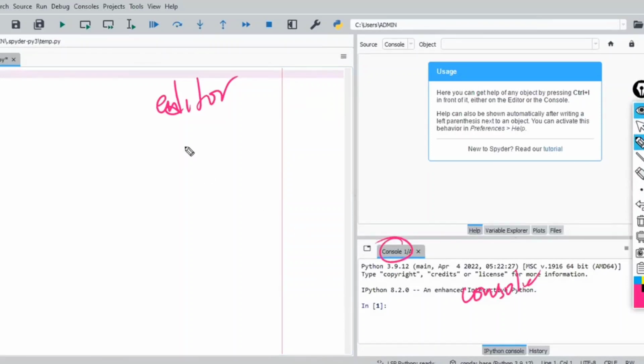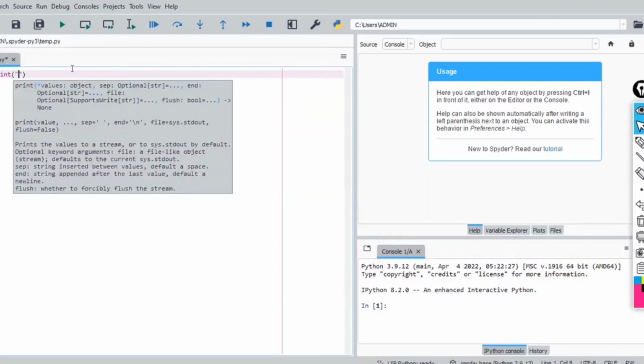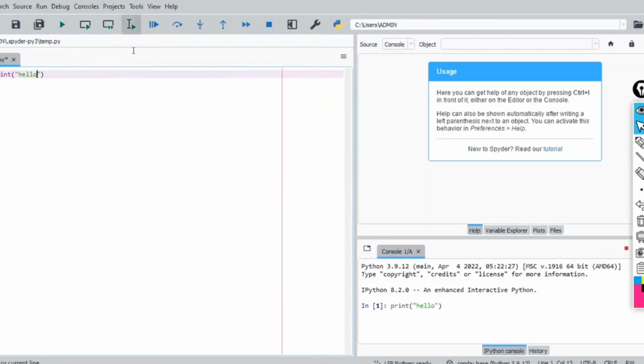This is called the console window and this is called the editor window, where you have to type the code. You have to type the code print hello and execute it. In order to execute the code, you just have to run this, and it is going to give the output like this in the console window.